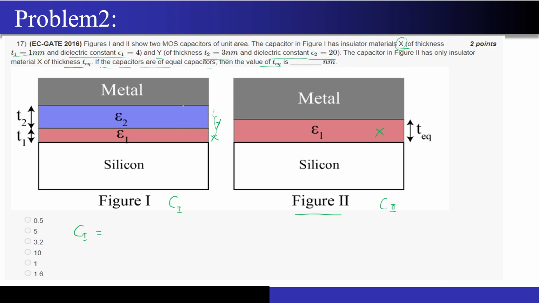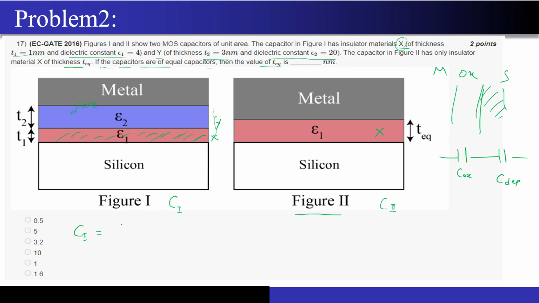You must have seen in the CV characteristics, right? So you have an oxide, you have a metal, and you have a semiconductor, and you also have a depletion region which is formed in this region. Now this acts like we are taking two capacitances in series. One is Cox and one is C depletion. Correct? This is exactly the same case that is present over here. Just imagine this is nothing but your depletion region and this is nothing but your oxide. Right? It will be exactly the same case.